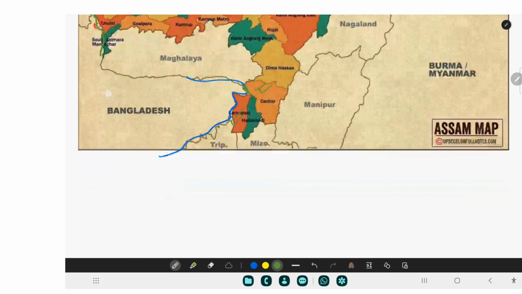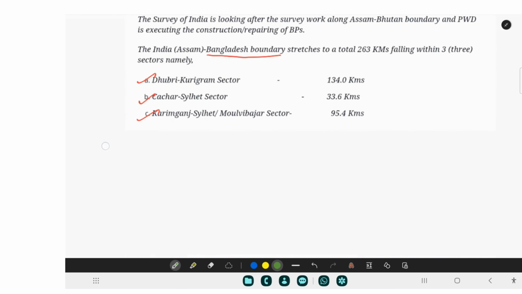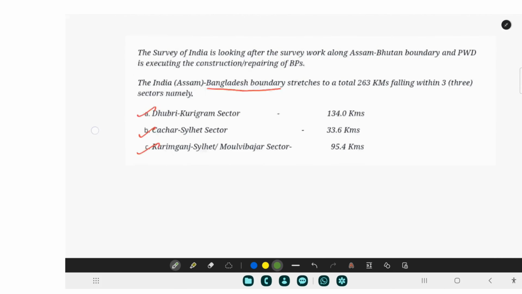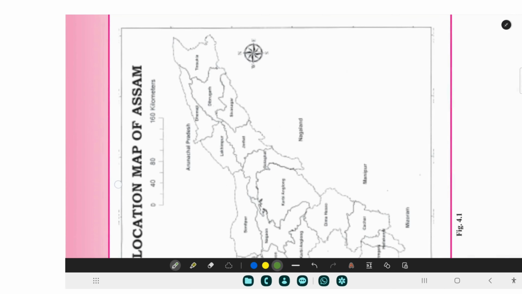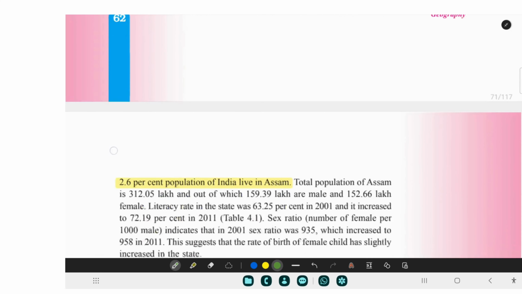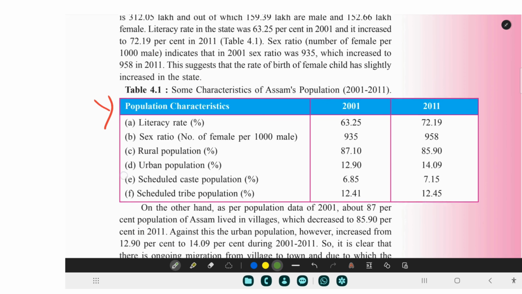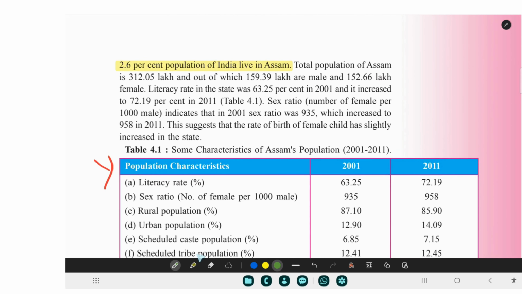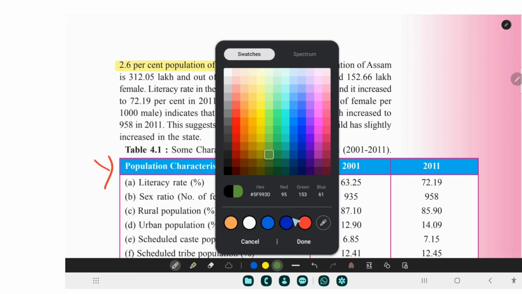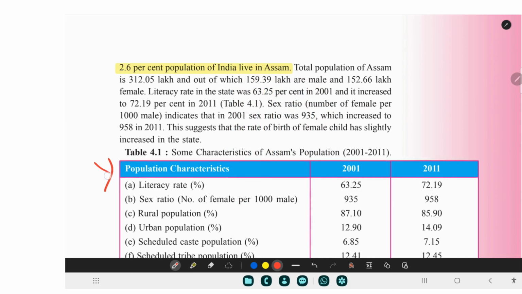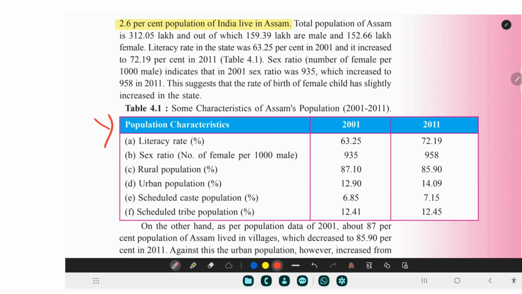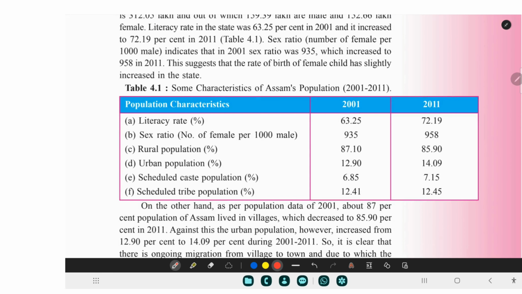All right. So the additional information, I thought it would be helpful for you. Now let's jump to this table. Let me change the color here. Okay, some characteristics of Assam's population. This is a very important table for us.